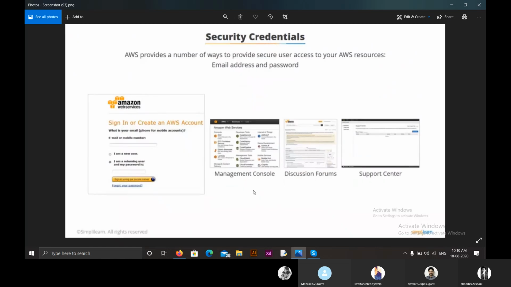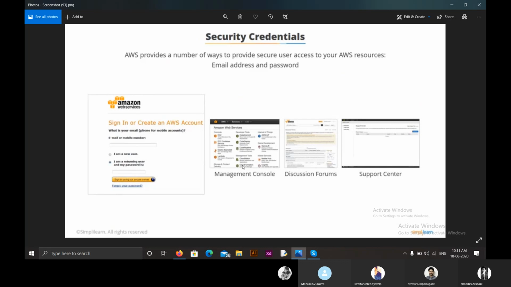The first one is email address and password. We create this first while creating an Amazon account. We will be asked to create a username and a password. Through this, we can access the management console, discussion forums, and support center.